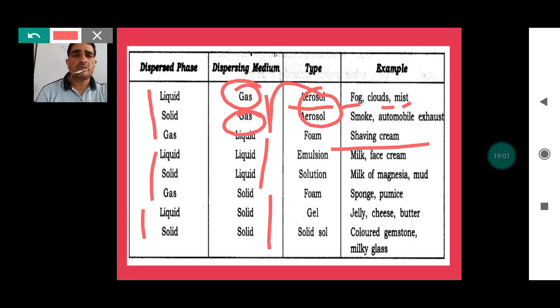तो bubbles of gas present in liquid, we get a foam here, and it is mostly from the shaving cream. Liquid emulsion, that is face cream here. तो liquid जब emulsions होती हैं, they are emulsions है। जो milk हमारे पास है, it is not a solution, it is a colloidal solution. What type of colloidal solution? It is an emulsion. So it can be prepared by mixing fat in water. तो फैट और वाटर को जब हम स्ट्रांगली मिक्स करेंगे बाय यूजिंग इमल्सिफाइंग एजेंट, एंड बाय इमल्सिफायर यू कैन सी मशीन हेयर, दिस लीड्स टू फॉर्मेशन ऑफ मिल्क एज फेस क्रीम।